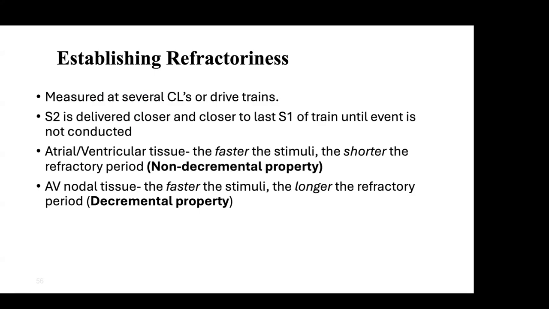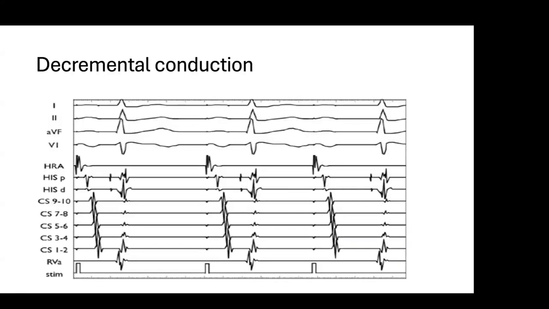But when you are going into the AV node, the faster the stimuli, the longer the refractory period. I mean, the faster you pace it, the longer it will take. And the reason is that it is a calcium channel dependent action potential. When it is SA nodal dependent, it will be faster and the refractory period will be shorter.